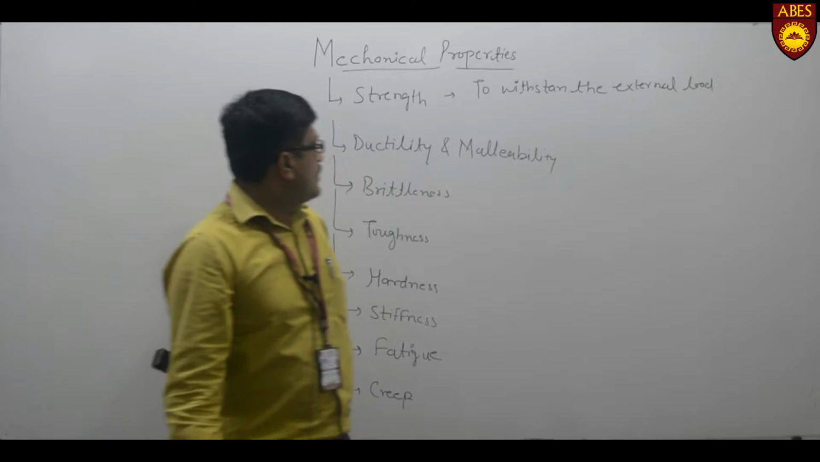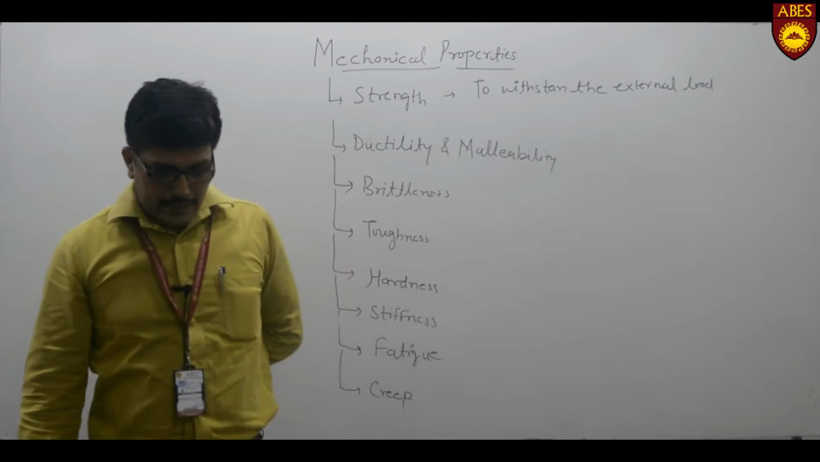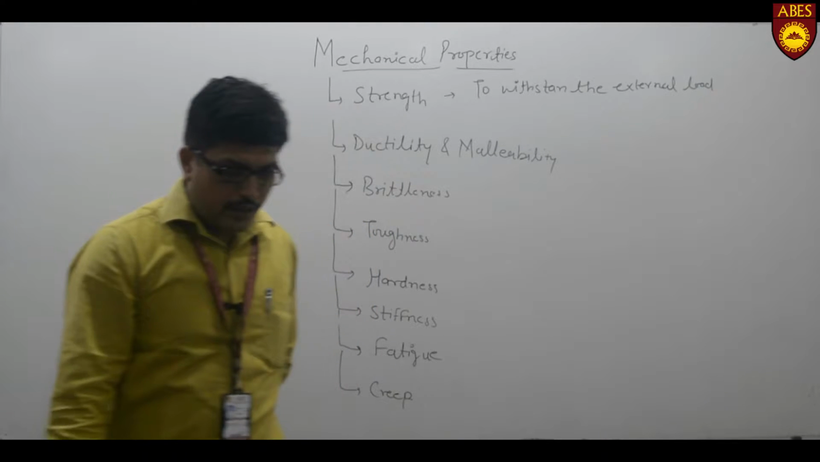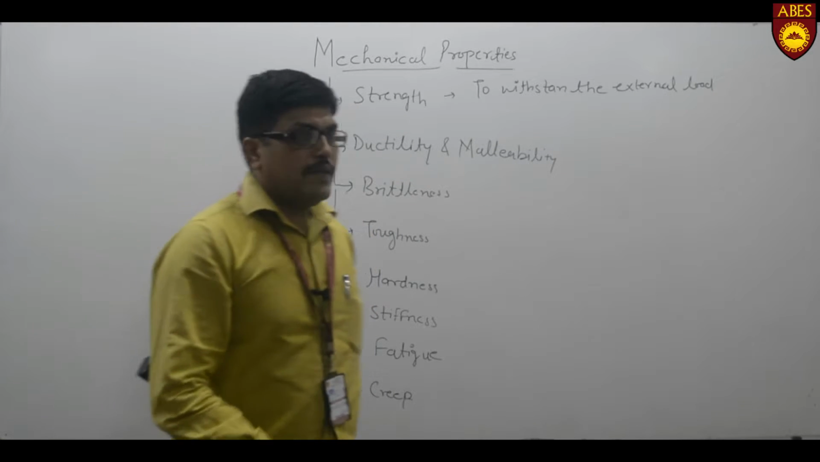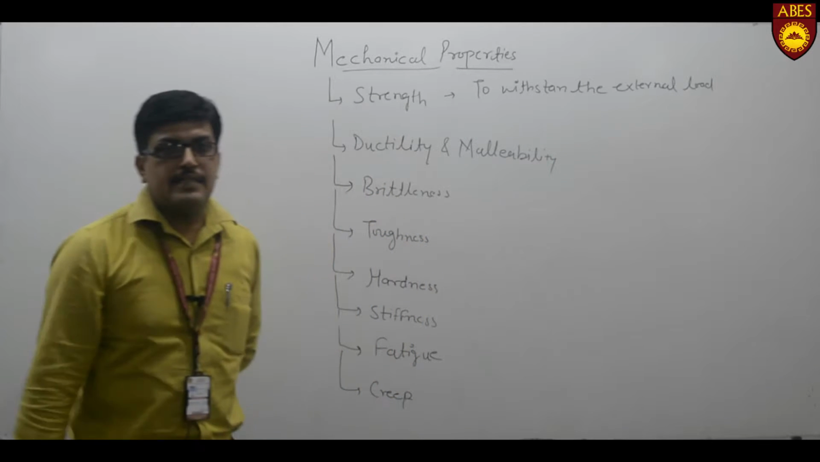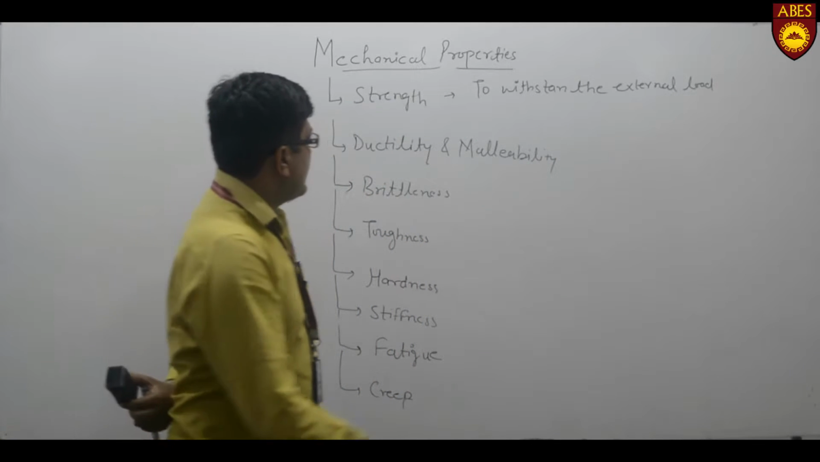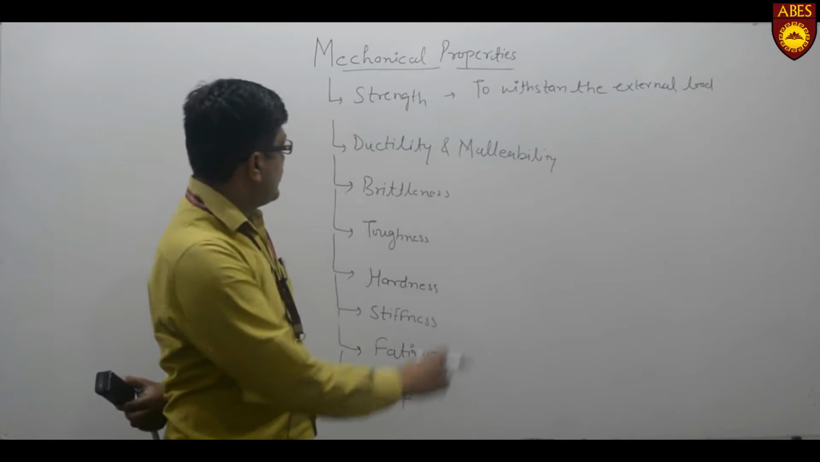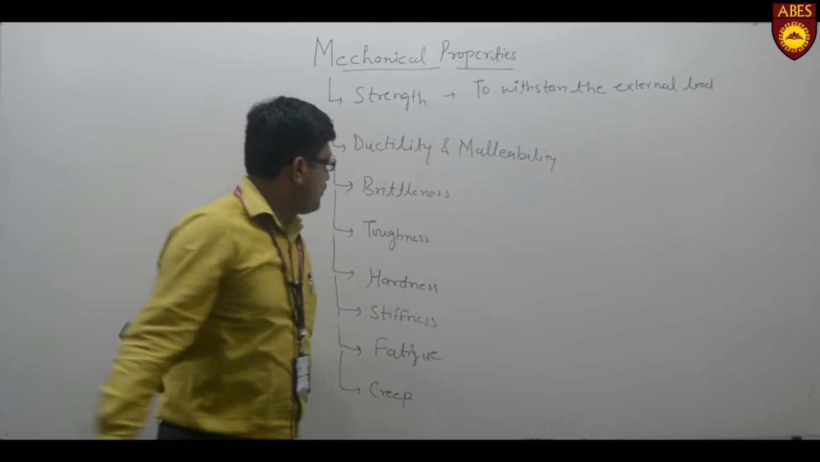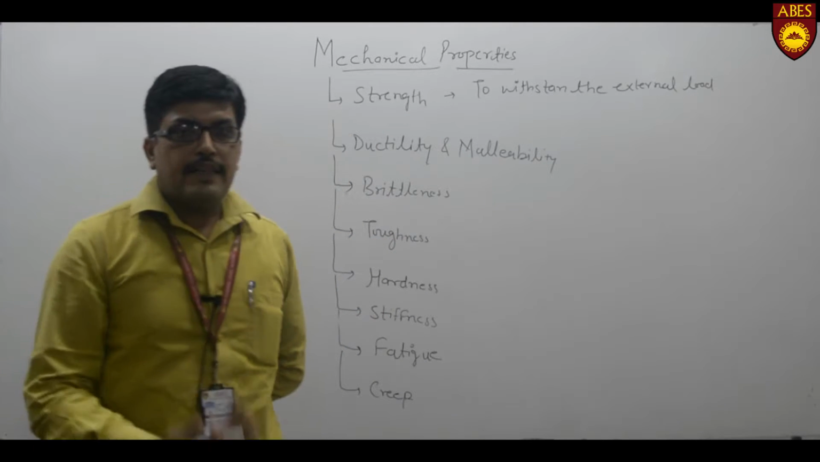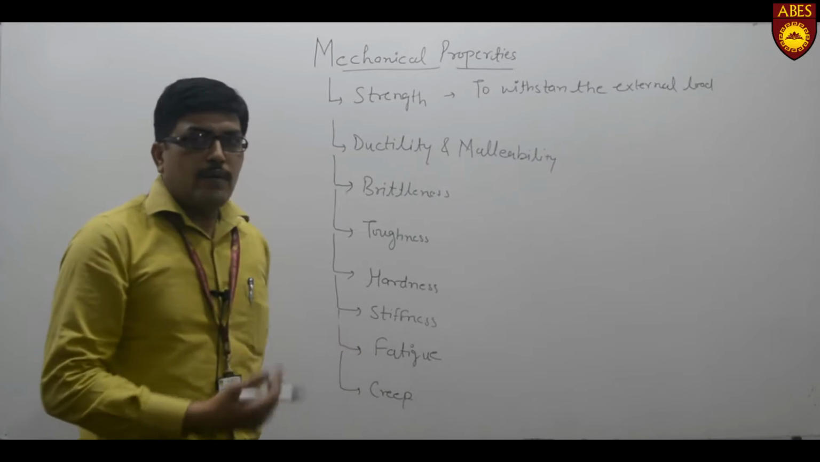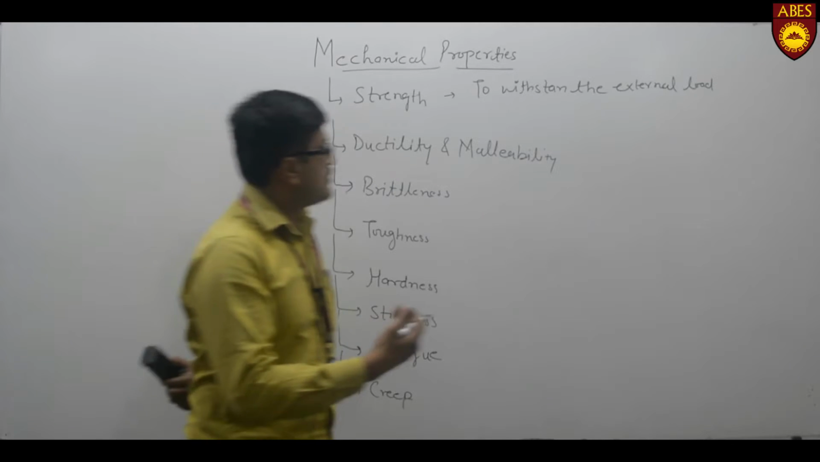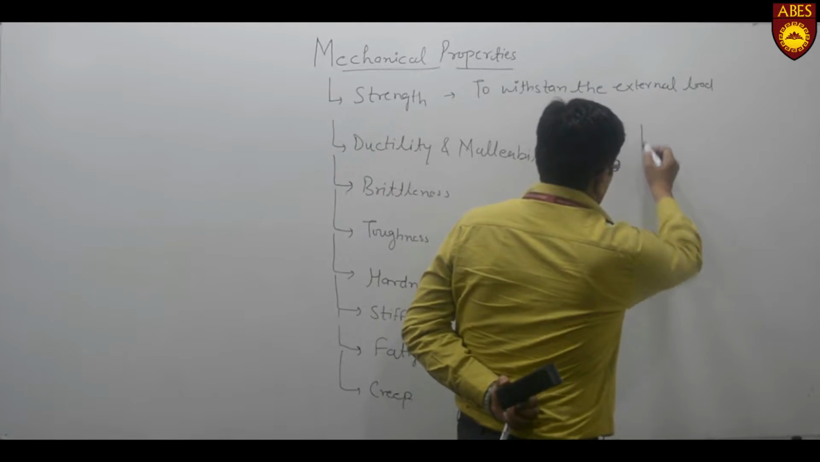Now ductility and malleability. Basically, ductility is concerned with the percentage elongation of any material. This property decides how much a material can elongate under the tensile force. If we compare these two properties, ductility and brittleness, then we can identify the difference between these two, that is the elongation.